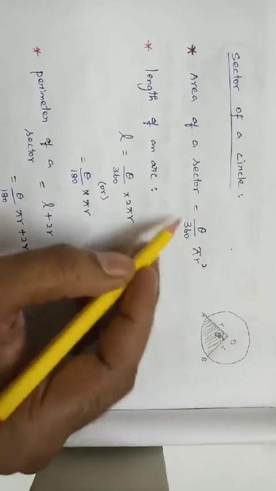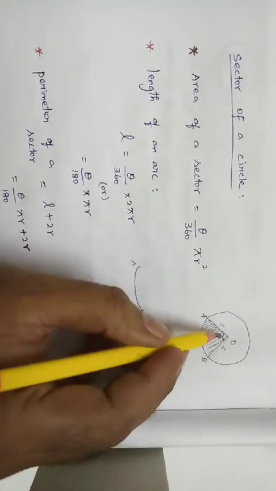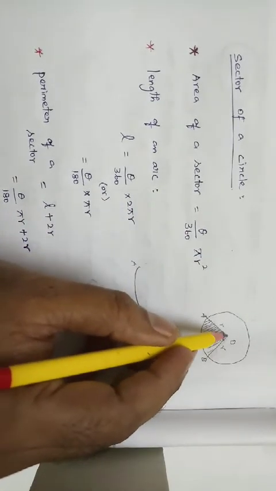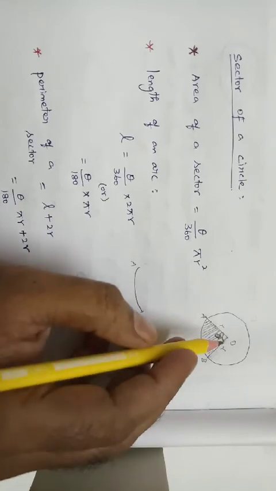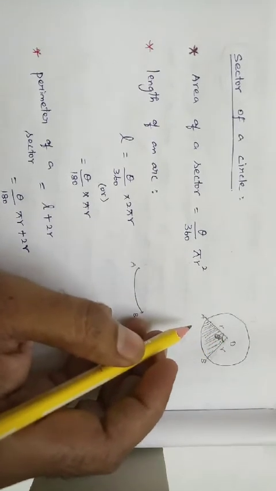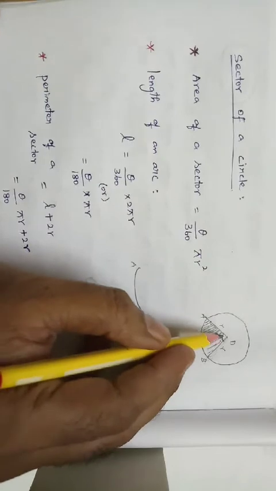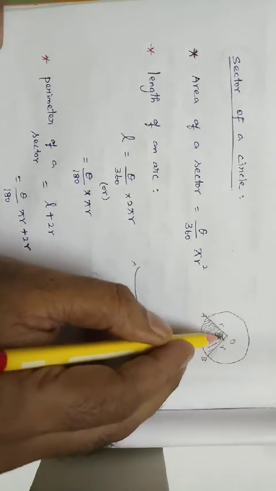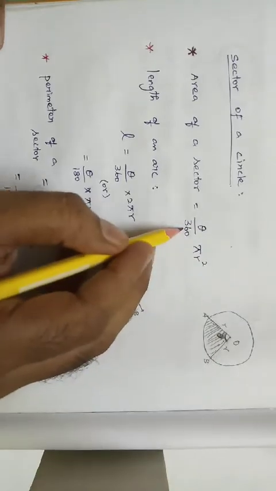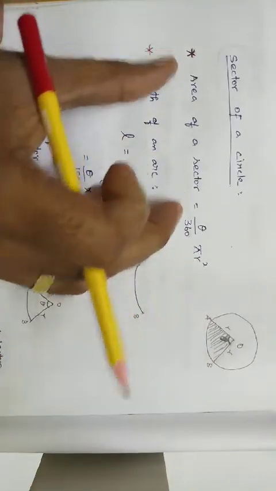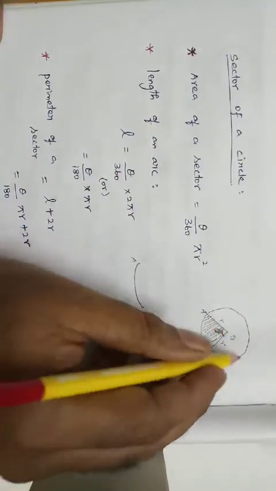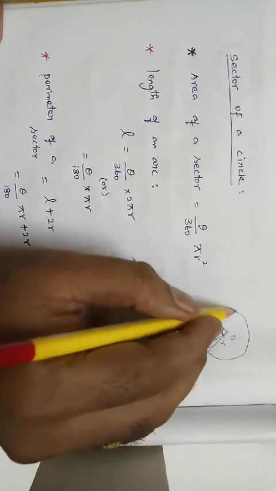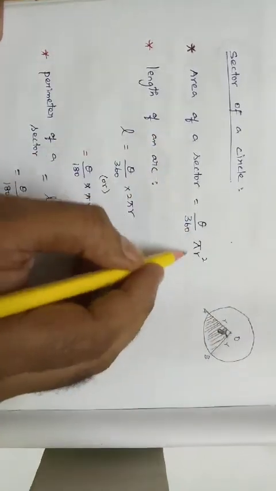In the circle, how much part are we taking outside? That particular part is nothing but theta. So theta divided by 360 into pi r square. The area of a sector is the particular area in a circle. The complete circle's area is pi r square.